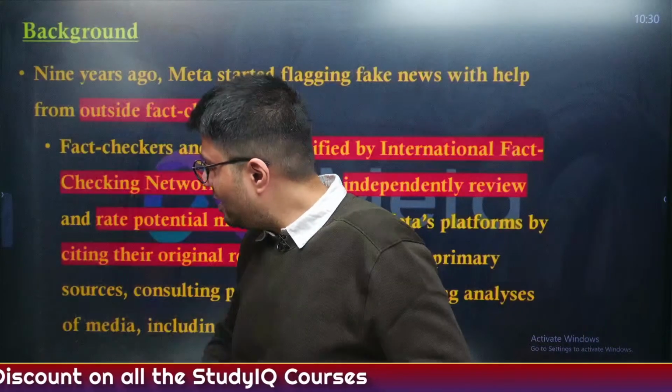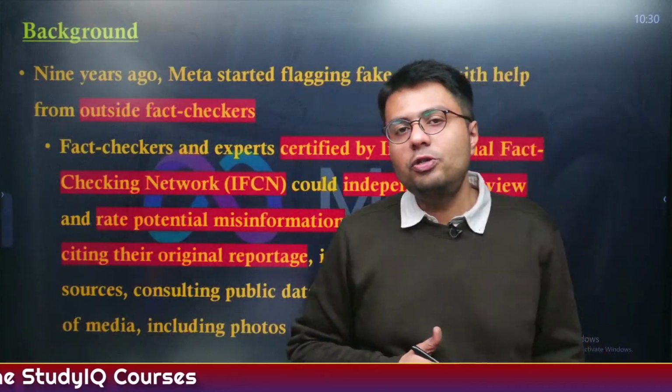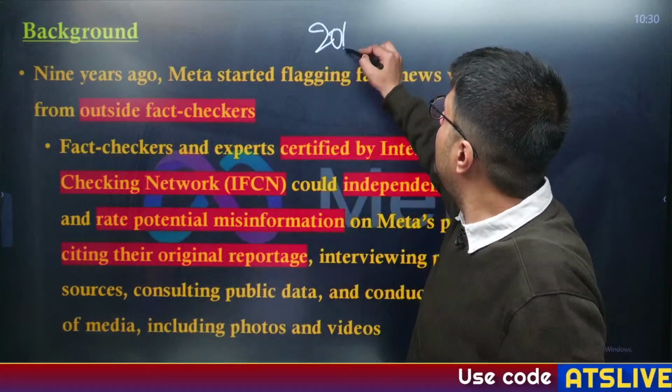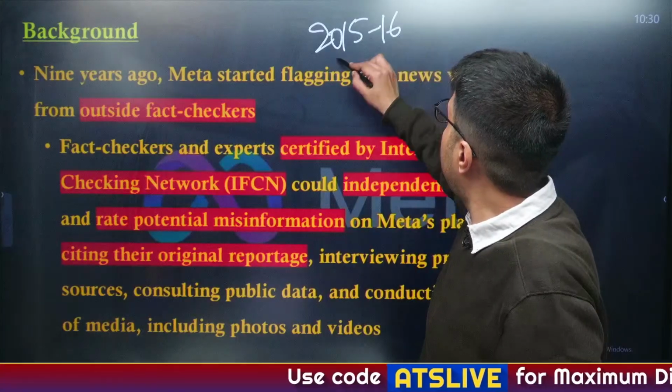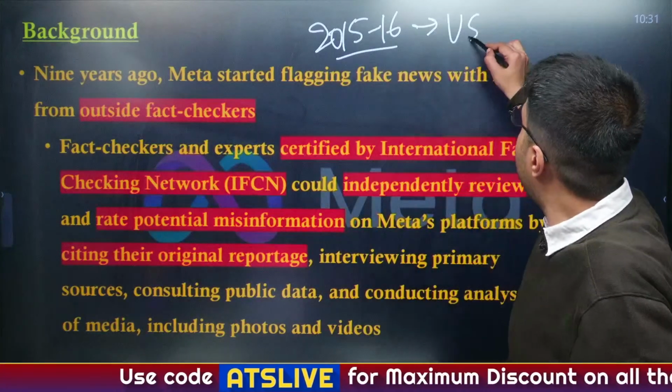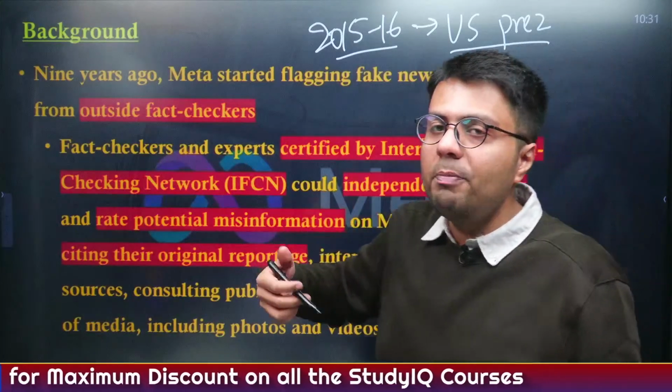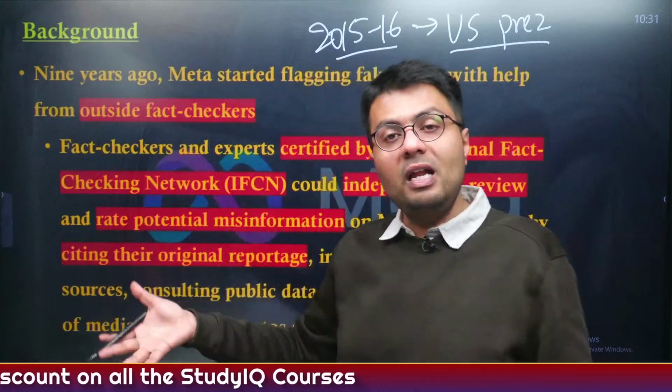Now first, let us try to understand the background of this issue. Nine years ago, particularly in 2015 to 16, the US was witnessing a presidential election. In this presidential election, ultimately President Trump won against Hillary Clinton.